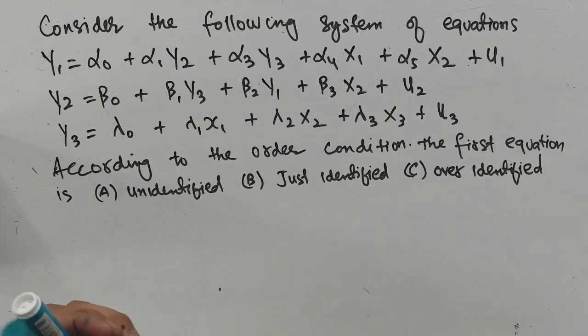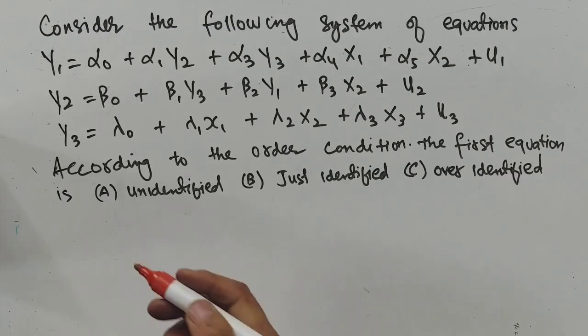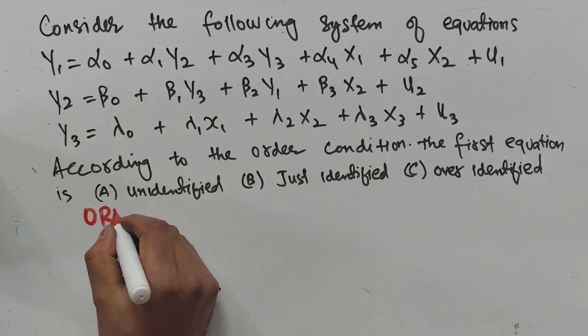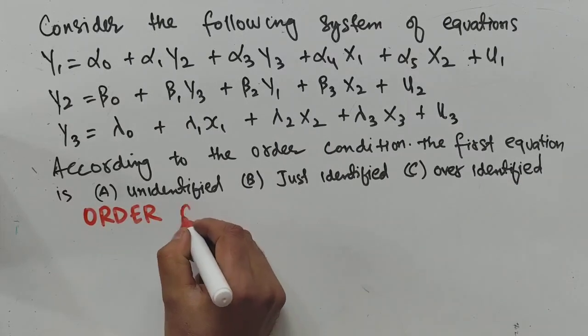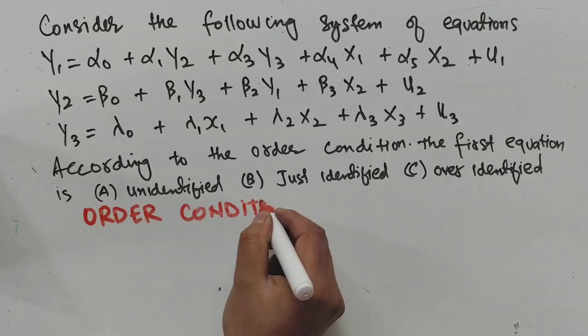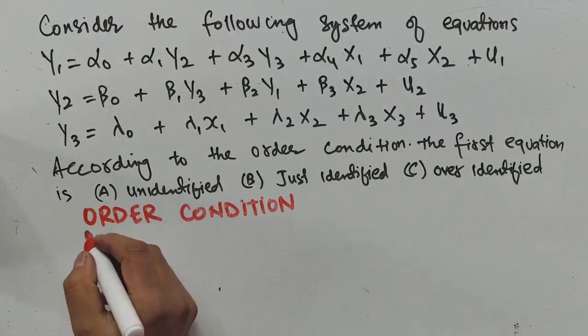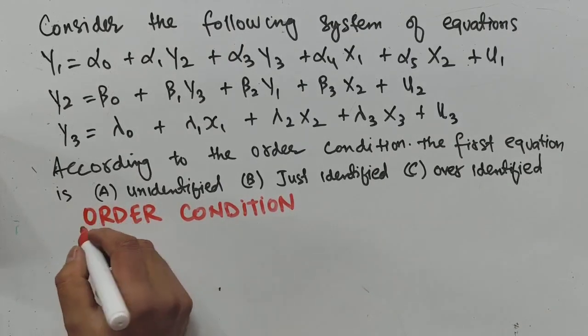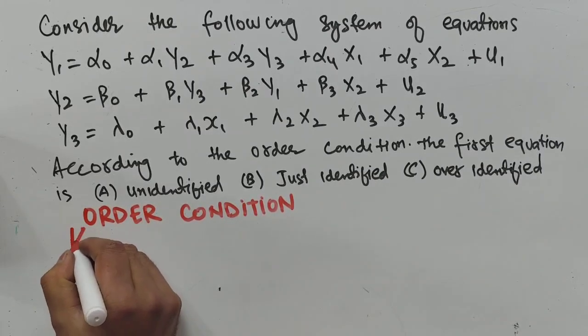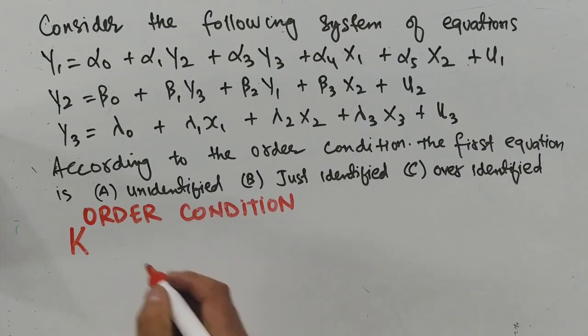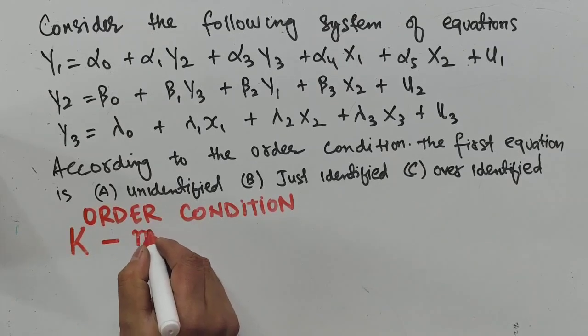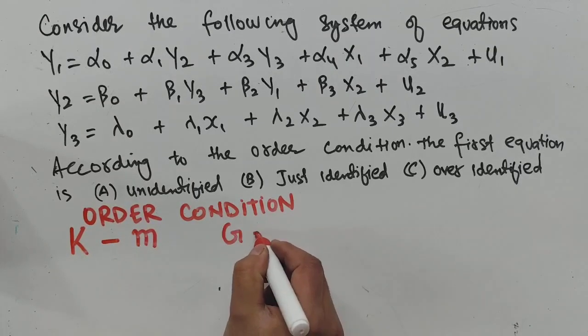So how do we find out whether an equation is identified, exactly identified, or under identified? For that we use the order condition. The order condition tells us, and let me write it here, let me denote some variables: k minus m, and g minus 1.